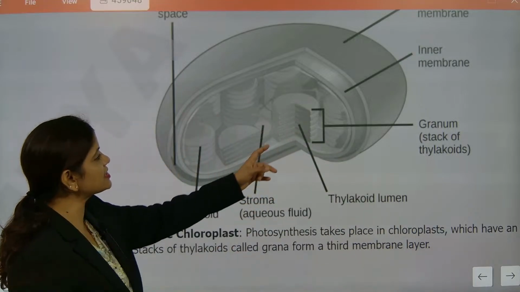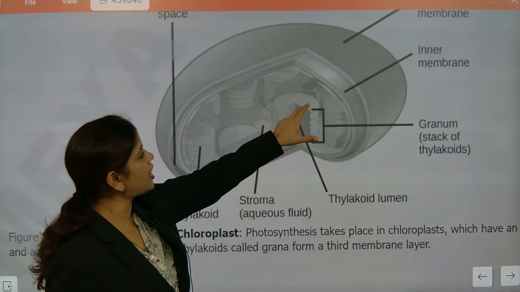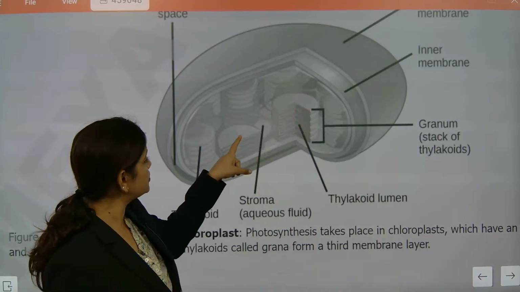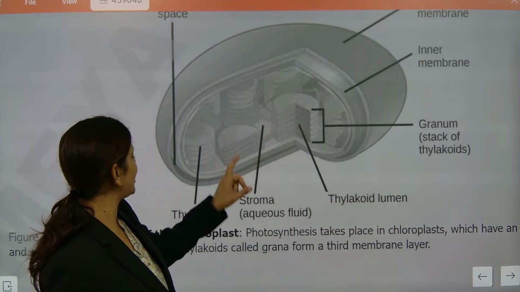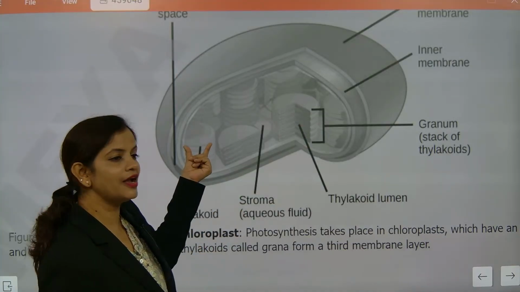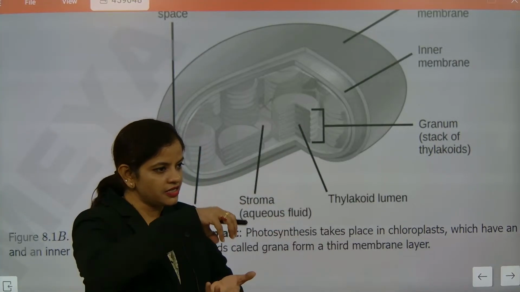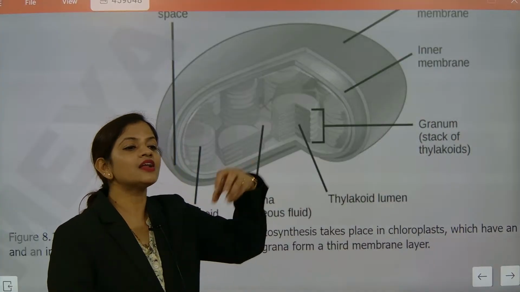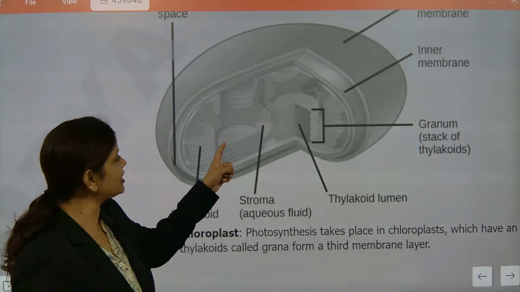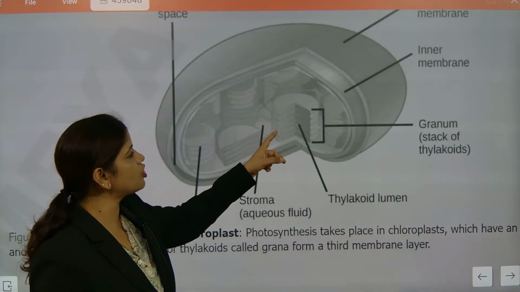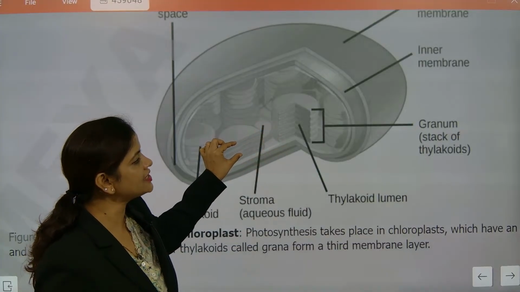But see, this stack is called a thylakoid. The upper region, this disc shape, is called a thylakoid. Just take the name. What is called a thylakoid? Like carrom strikers stacked up, those are called thylakoids. And beta, around those thylakoids, the fluid part is called the stroma, and these stacked sections are called grana.